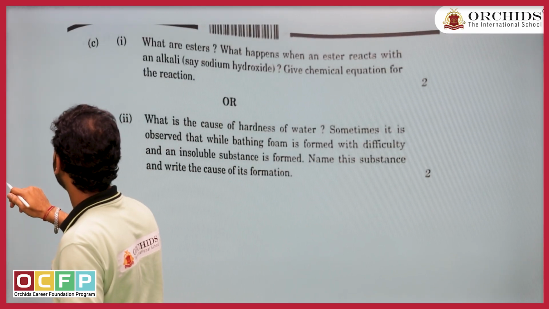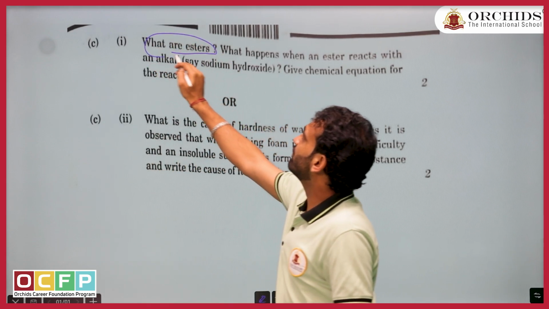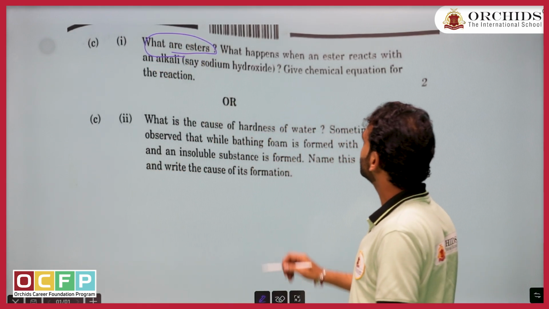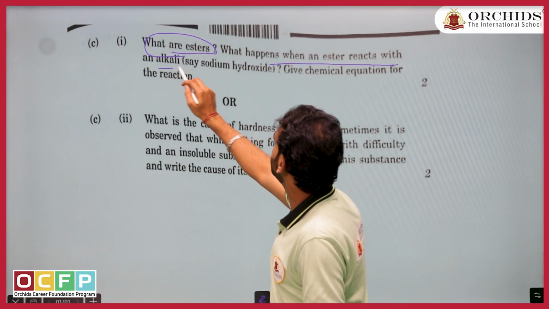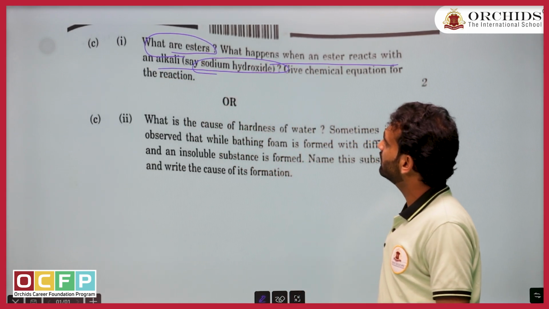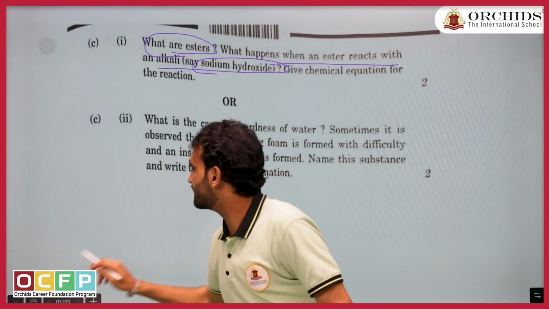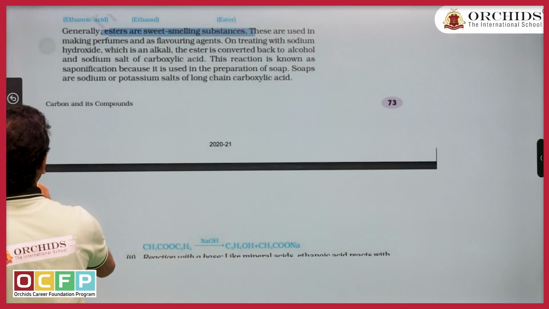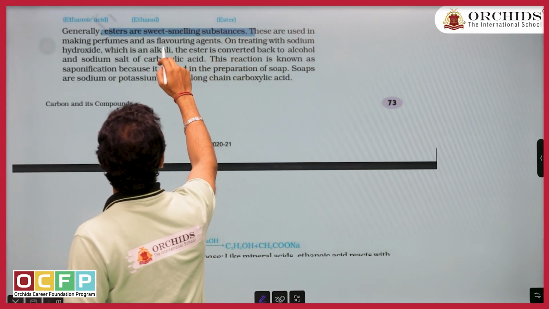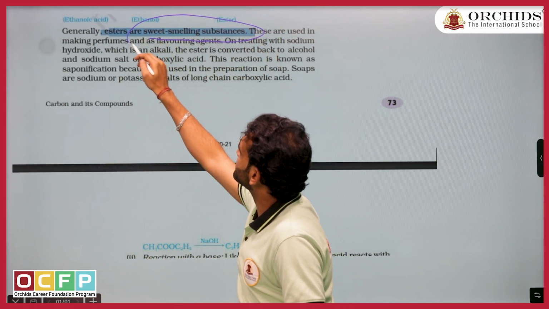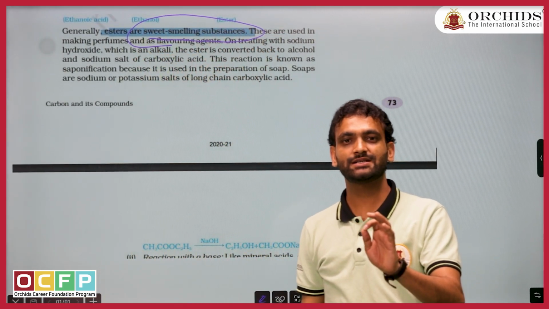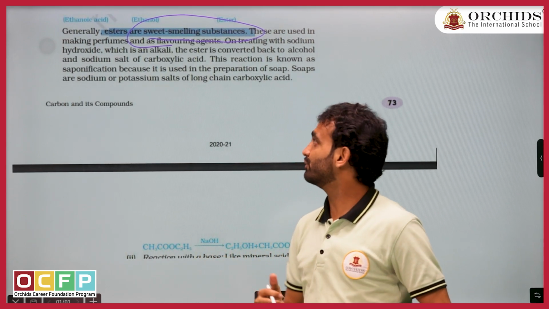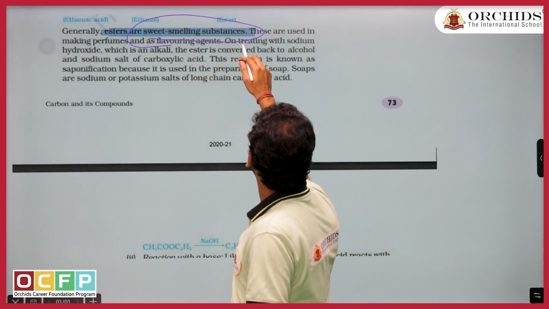Let us go to the B part of the question. What are esters? Easy question, straightforward as they ask. What happens when an ester reacts with an alkali, say sodium hydroxide? The question is directly taken from the NCERT book. Can you see? They have given what esters are: esters are sweet smelling substances. So the first answer is done. Esters are sweet smelling, what you use as perfume. In perfume manufacturing it is used.